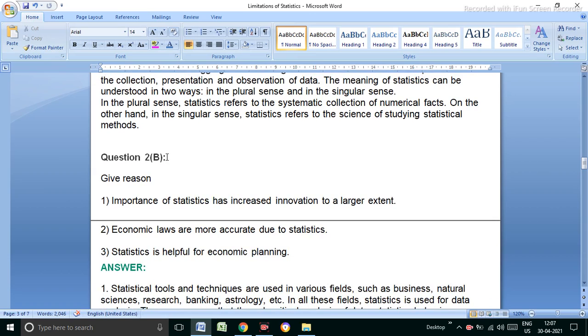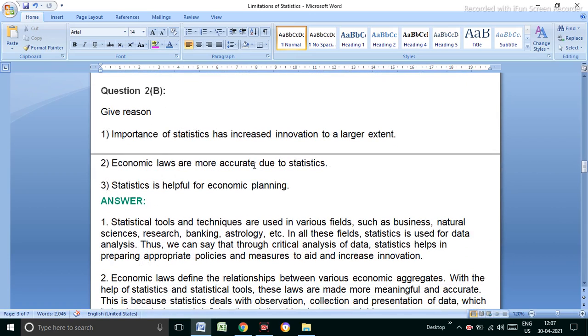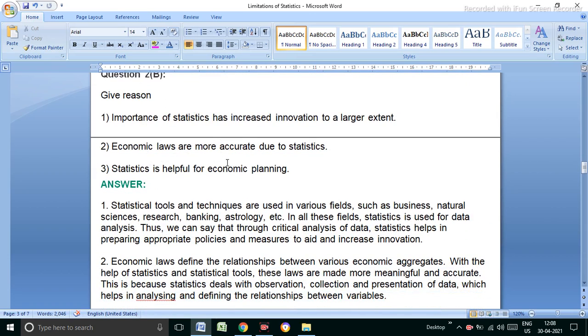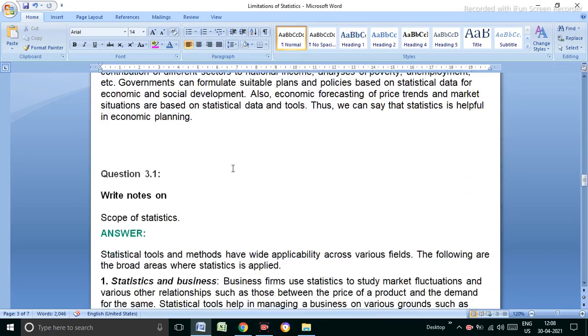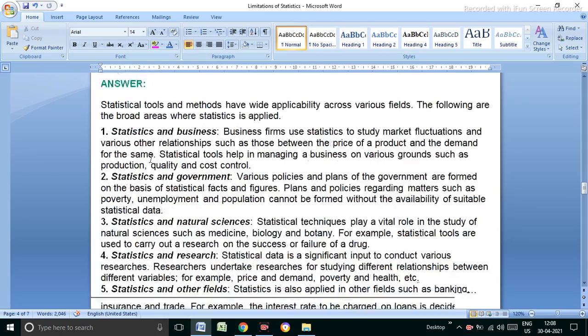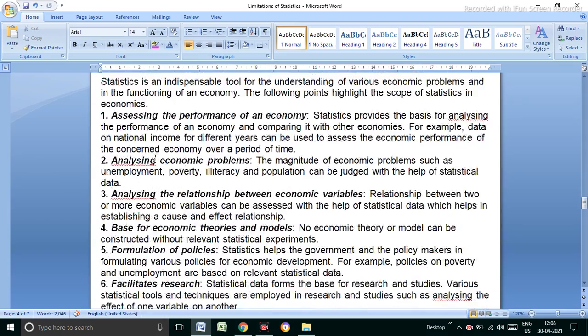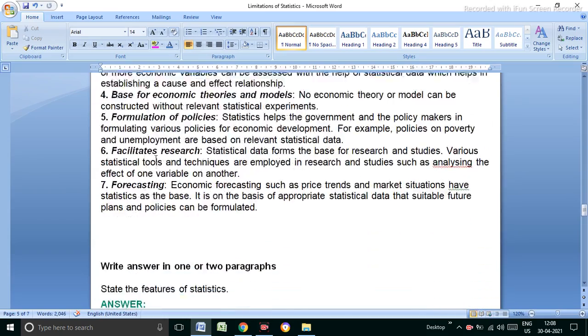Next question: define and explain the concept of statistics. You can define it, the definition is already given. Give reasons, these are the reason-based questions. Scope of statistics we have not completed, so this does not come in our syllabus.